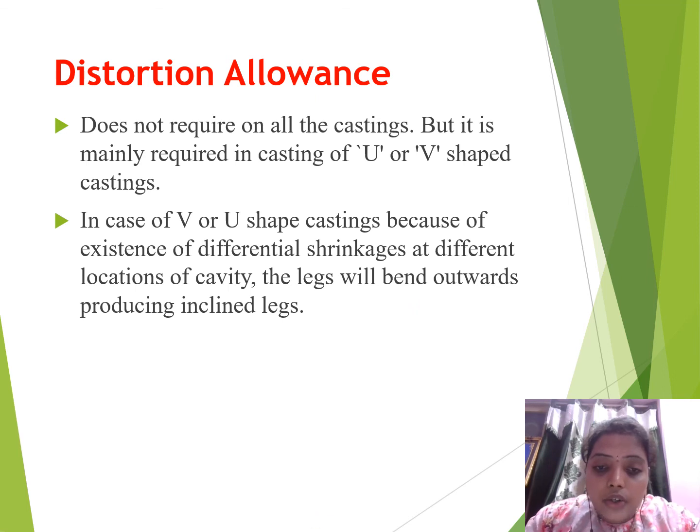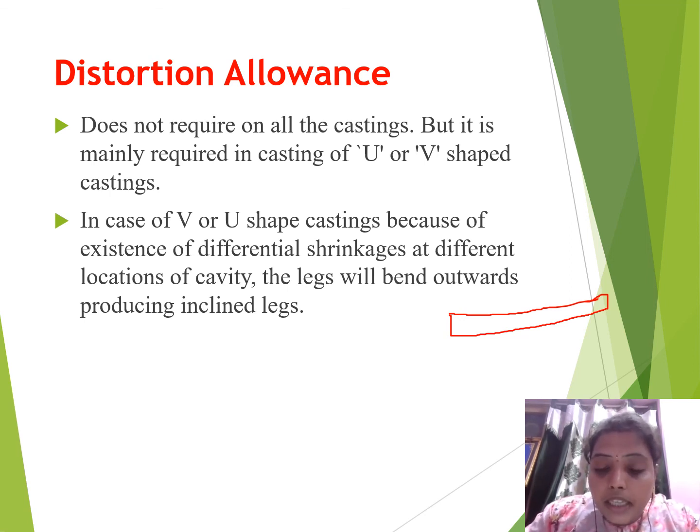Okay, as I already told you, if we are making objects that are large in length and small in width, let us take this as one rod. The length of the object is high and the width of the object is less. What will happen after the solidification process? It may bend like this, or it may take this shape also.